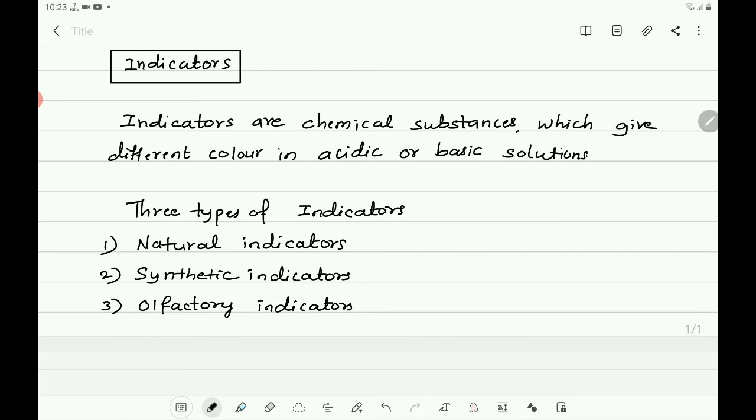Then what are natural indicators? The indicators which are available in nature. You know the examples of natural indicators.